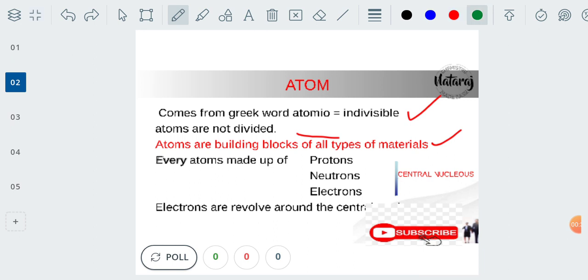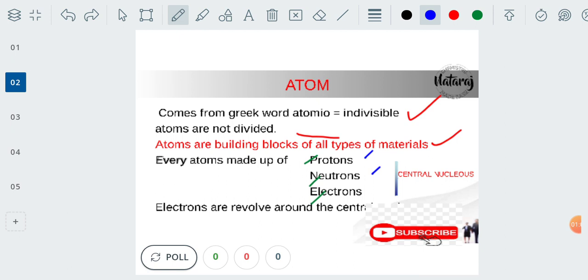Now every atom is made up of three kinds of subatomic particles. Those are nothing but protons, neutrons and electrons. These three are considered subatomic particles. Of these three, protons and neutrons exist inside the nucleus. So these two are called nucleons.